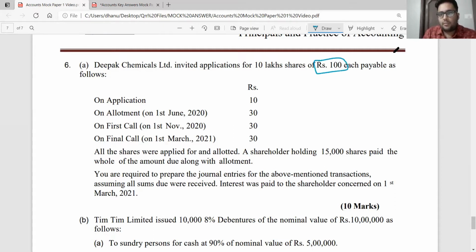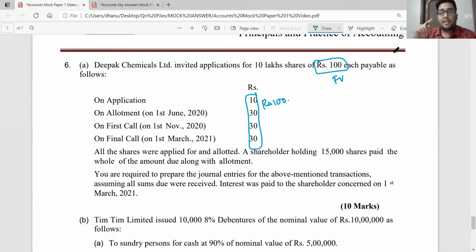Face value of the share, rupees 100. Issue price of the share, rupees 100. So there is no discount or premium. Please note, shares cannot be issued at a discount except if they are sweat equity shares or right shares. Shares can be issued at a premium as well, but in this particular case, as the issue price is equal to the face value, there is no discount or premium. Let us go ahead to record the journal entries.